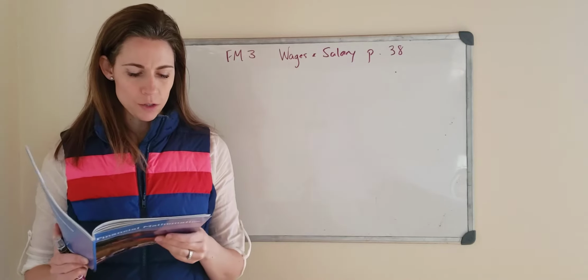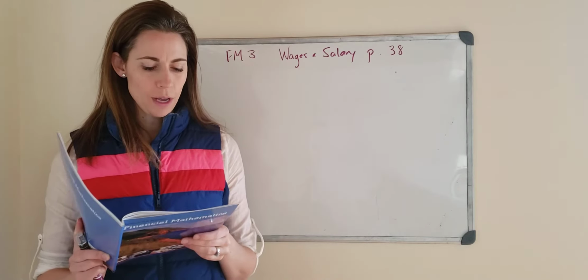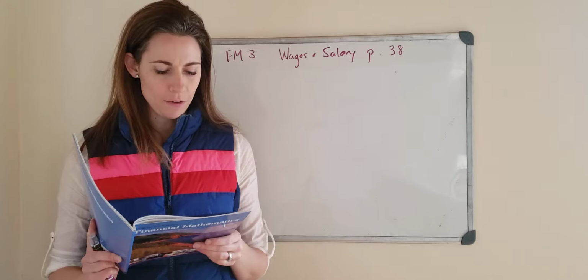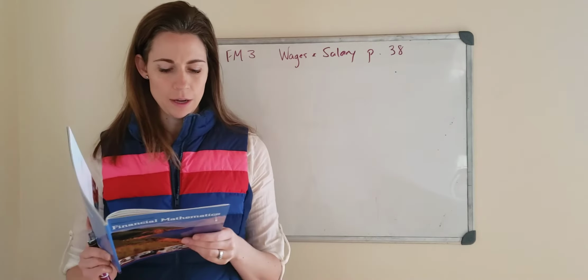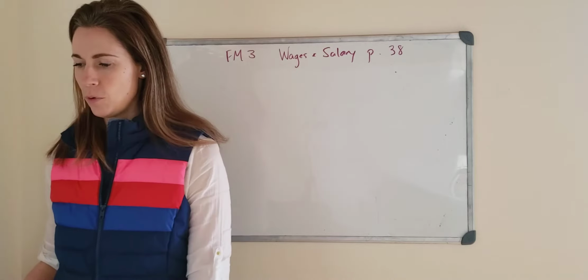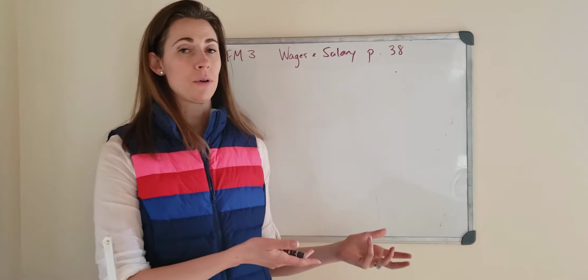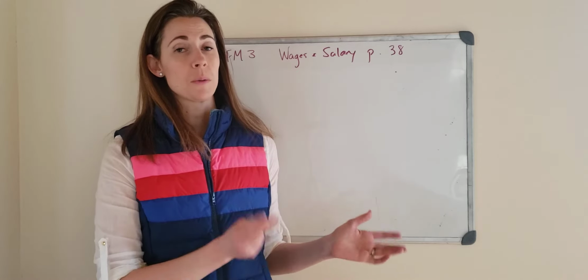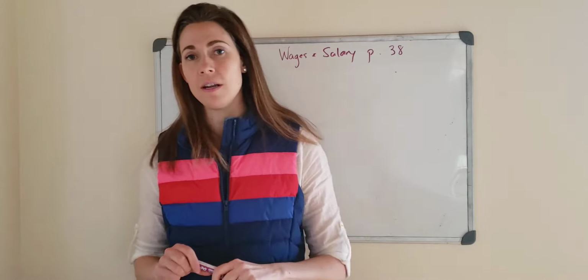Shift premium is the next one. So in addition to the payment made for working, you get a little bit extra, an additional payment made for working in undesirable conditions or shifts. An example would be a night shift. Sometimes it's harder to get people to work certain times of the day. Most of us would like to sleep at night. So maybe you get an extra $2 an hour if you work the night shift, and that's enough for some people to do that.